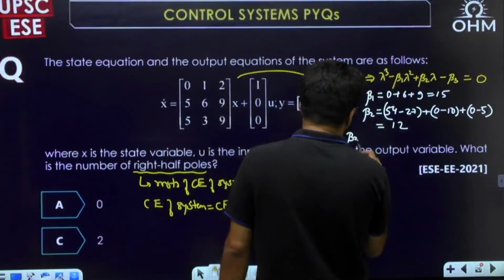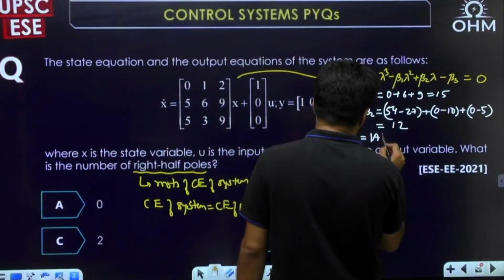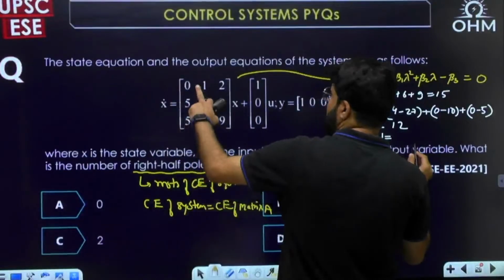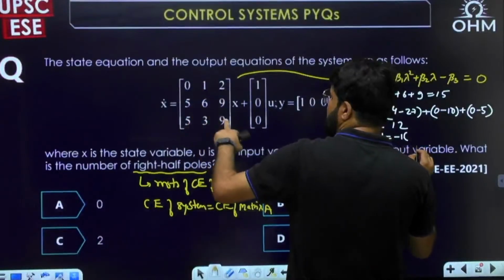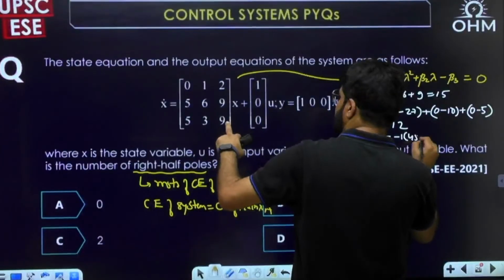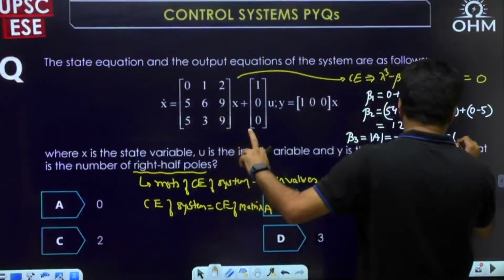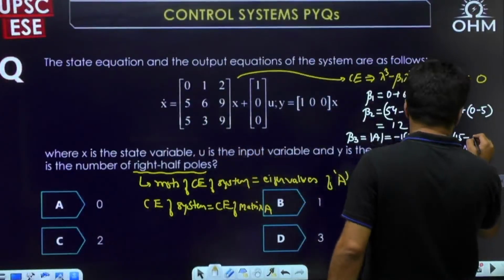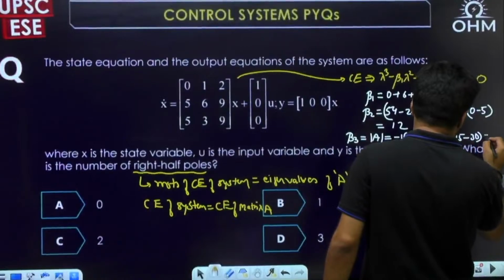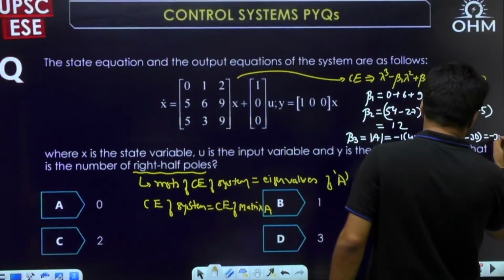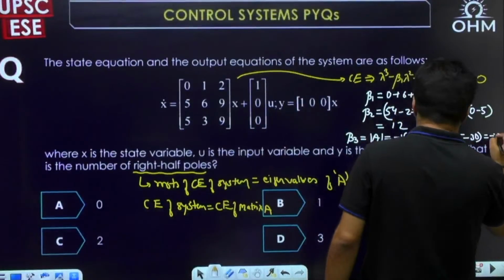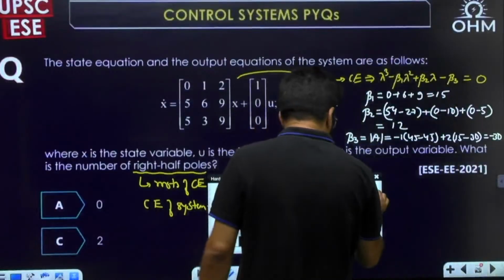And beta 3 is nothing but the determinant of the matrix A. The determinant here will become: first is 0, then minus 1 into 5 times 9, 45, minus 45. That will be 0, plus 2 times 5 times 3, 15, and minus 5 times 6, 30. So 15 minus 30, minus 15, into 2, minus 30. This is the determinant and the beta 3. So what is the final characteristic equation?